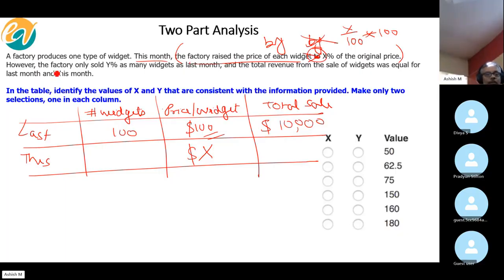Now let's come to this part. The factory sold Y% as many widgets as last month. So tell me, how many widgets did the factory sell this month? Y. Very nice.